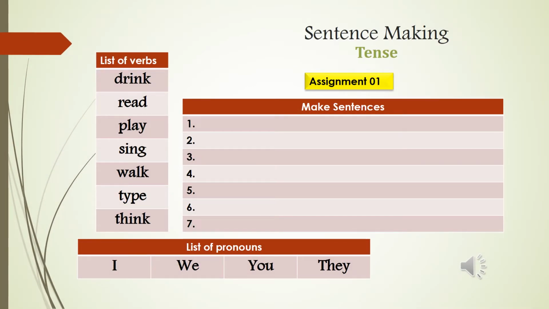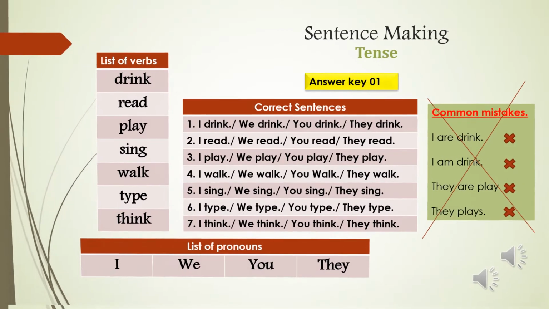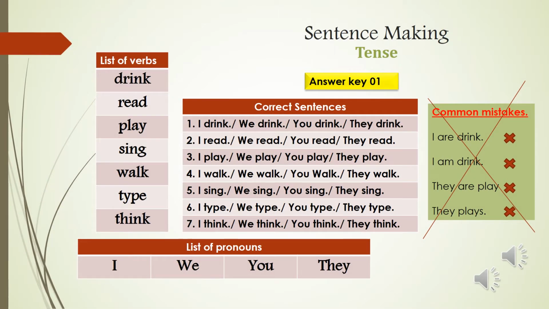In this video I would like to share the answer keys with you of episode 8, that was the class of simple present tense. In assignment 1 in episode 8 there was an assignment of making sentences with the verbs drink, read, play, sing, walk, type and think. Let us check. Here is a list of correct sentences.